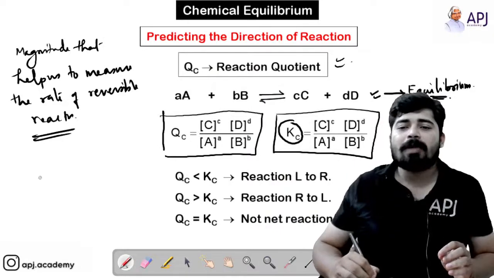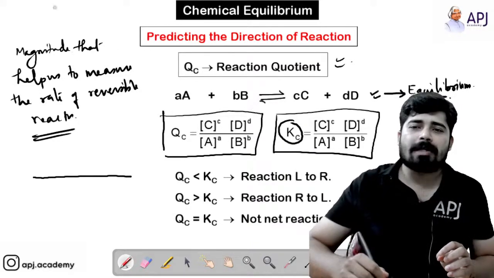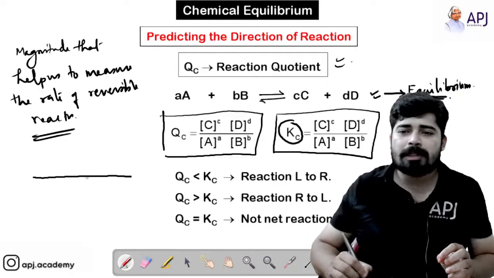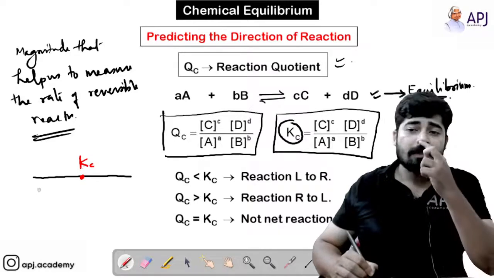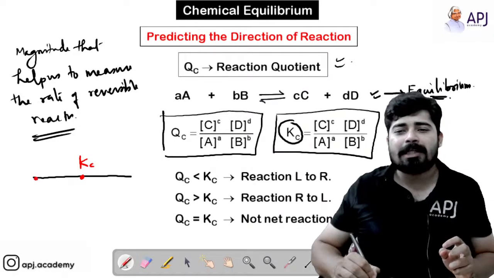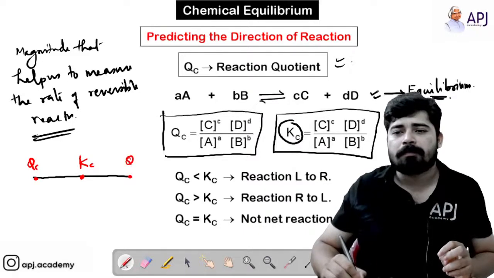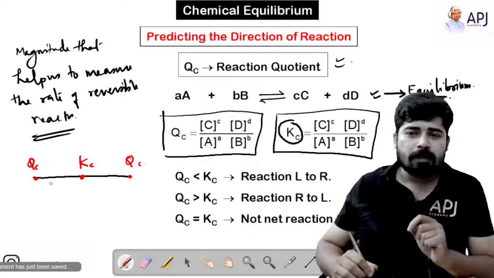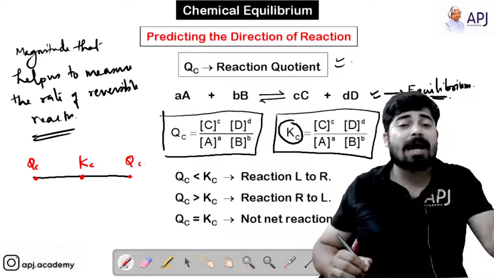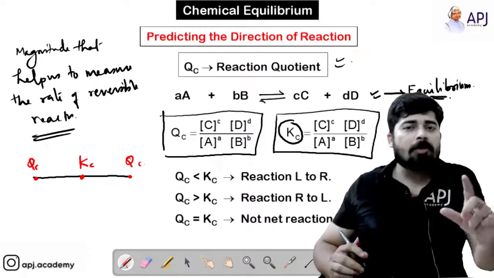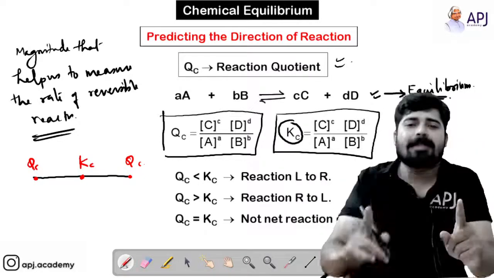Okay, so this is how we are going to do it. I'm just drawing a line, and here in the center point I will mark Kc. Now behind Kc I'll mark Qc, and in front of Kc I'll mark Qc. So if Qc is behind Kc, I have told you just now, every reversible reaction will try to attain the state called equilibrium.